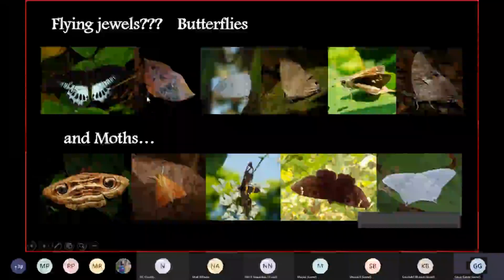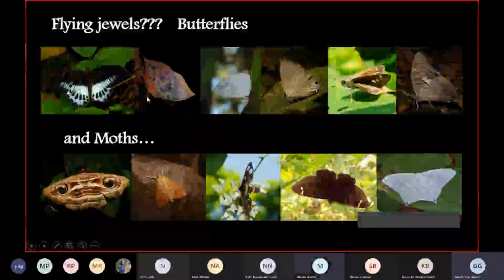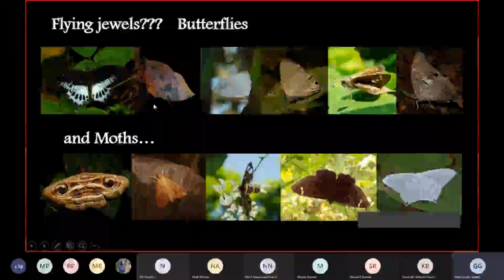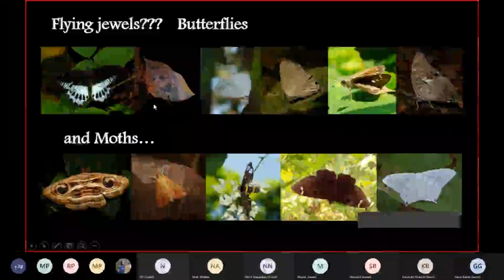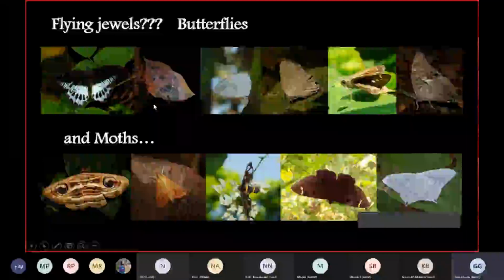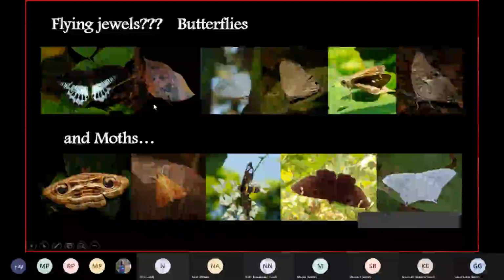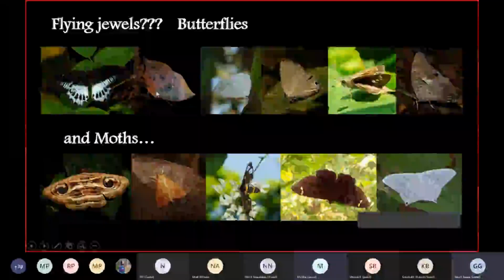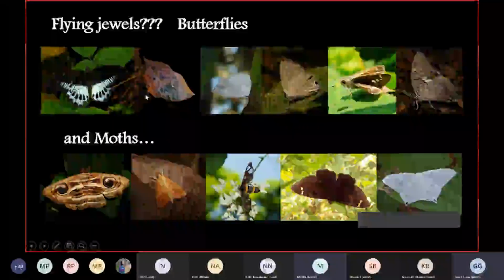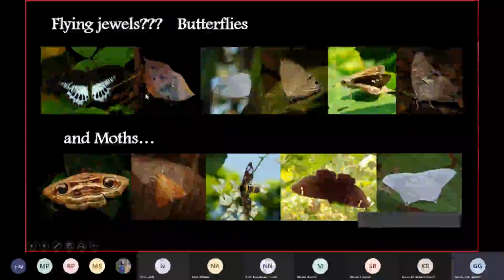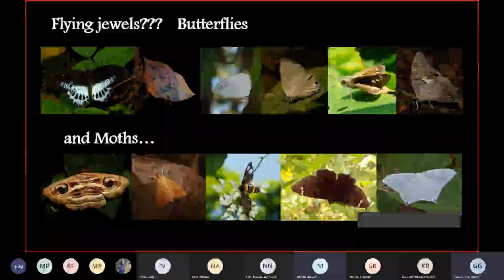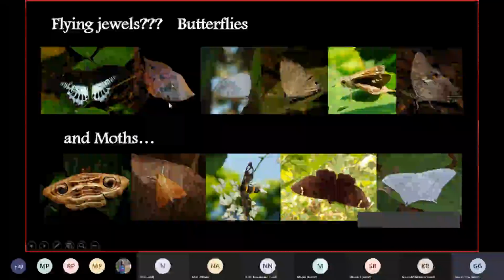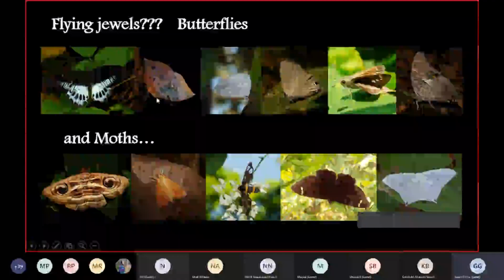Okay, should I continue? Yeah, I think you can give away the answer. Gauri, your voice is breaking up. Could you just repeat what you said? Okay. Here you can see the antenna of the butterfly. Here you can see the eye. And there are the legs.